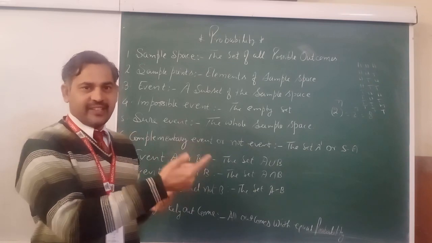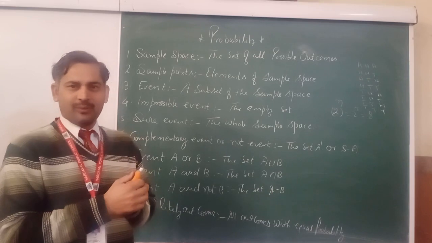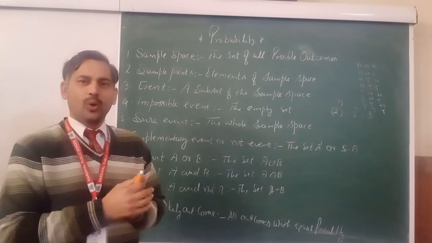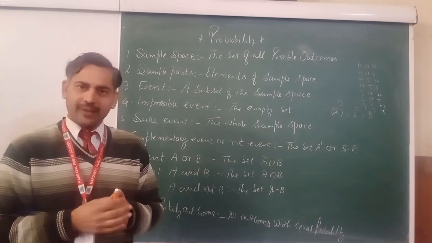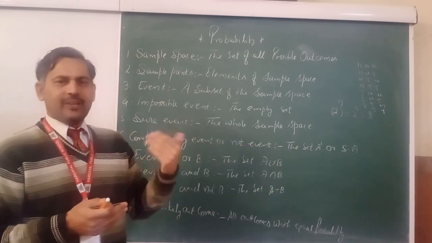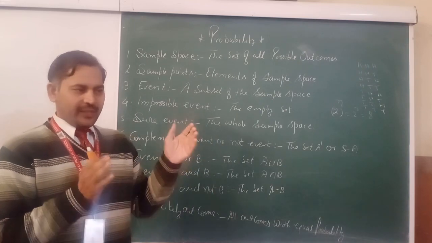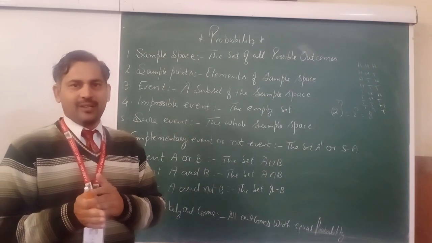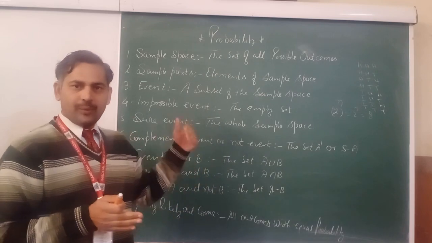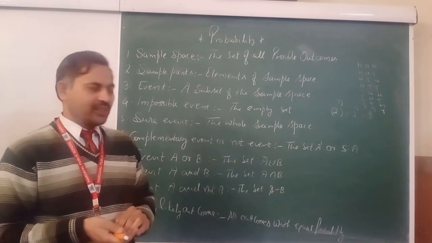2, 4, 6. Okay, and B set. What do you mean about the set B? All odd numbers 1, 3, 5. If anyone asks you what is the complement of set A from the sample space, so A elements are even numbers 2, 4, 6. So the complement of A, we got all odd numbers, set B. Is it clear?